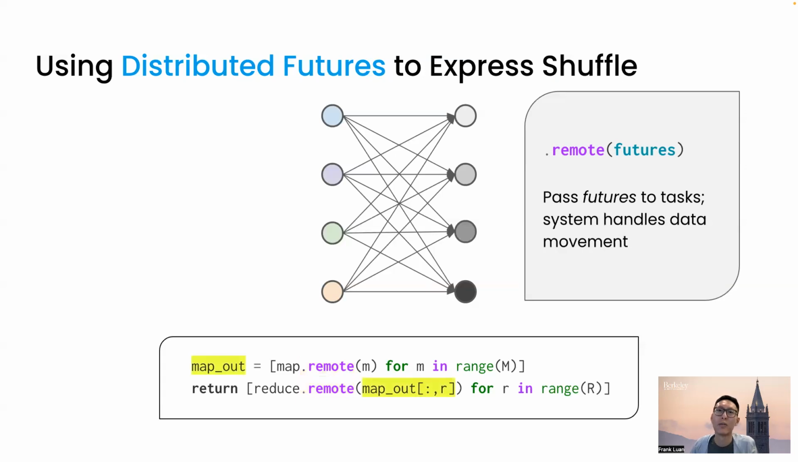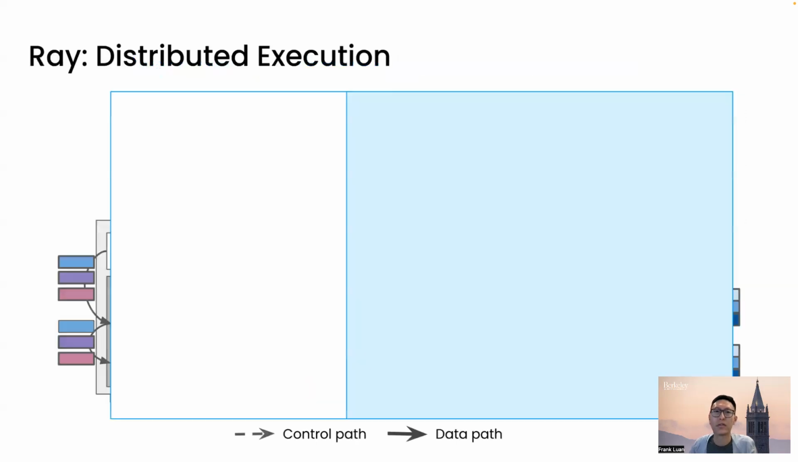For each reduce task, we take one input from each map task as an argument and schedule the reduce tasks. This effectively creates the all-to-all communication pattern, or shuffle. For execution, we use the distributed future system Ray.